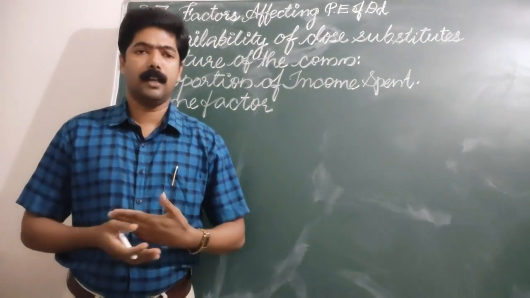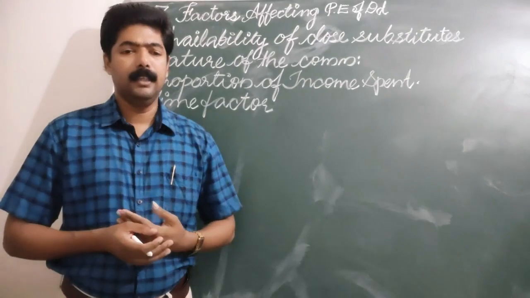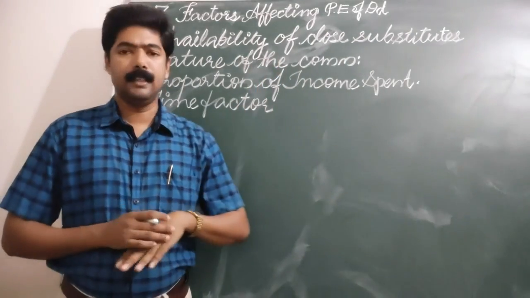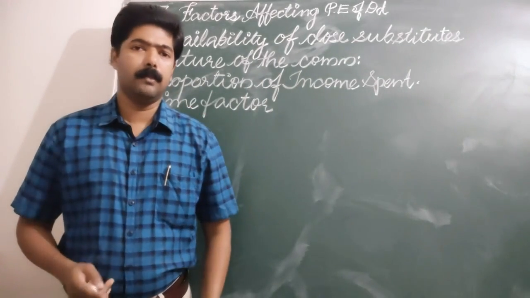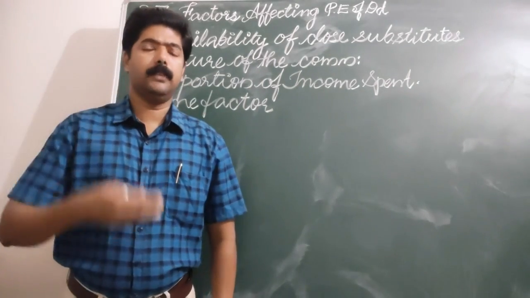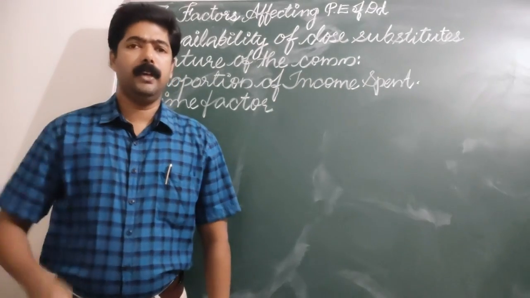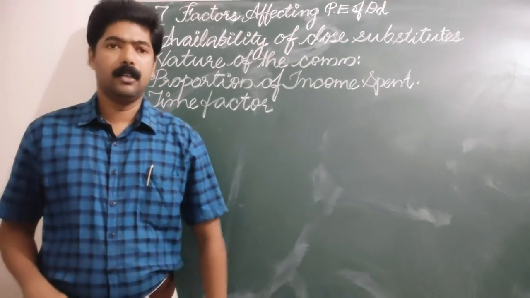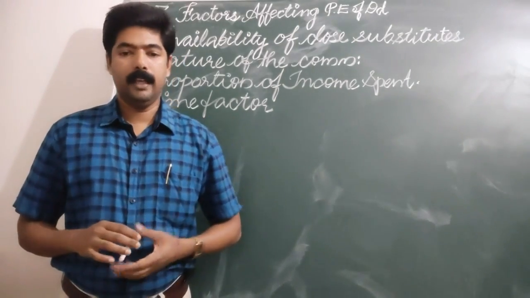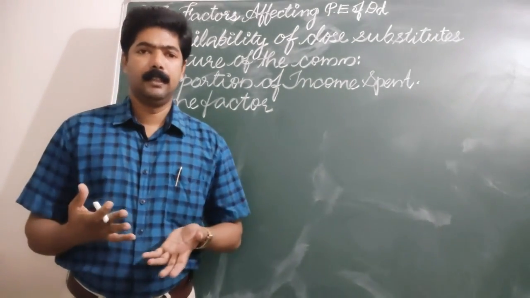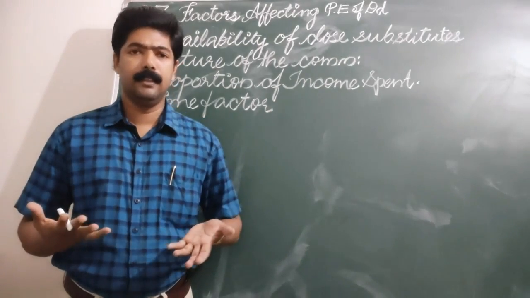Another important factor that determines price elasticity is the nature of the commodity. What do we mean by nature of the commodity? According to its nature, we can classify a commodity into three groups: necessities, comforts and luxuries. What are necessities?